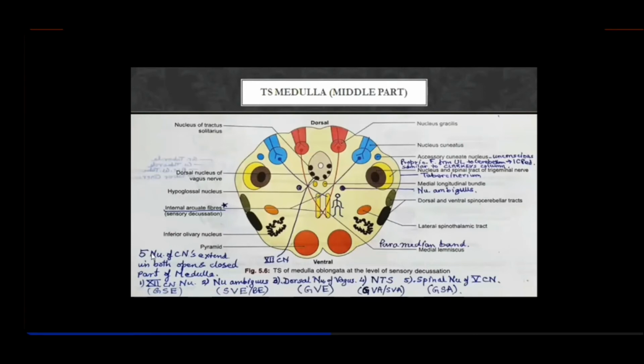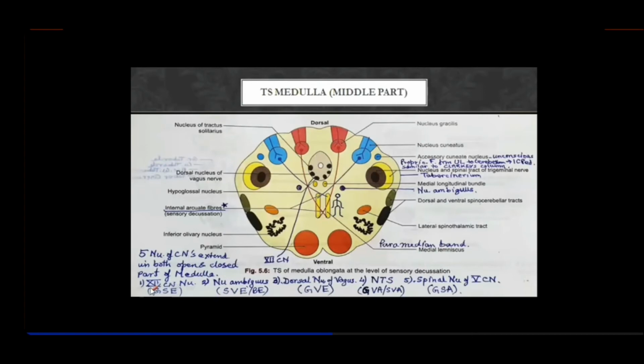If it's asked, there are five nuclei of cranial nerves that extend in both the open and closed parts of the medulla. By the way, this section is through the closed portion of the medulla, right? You can see the central canal here. You don't find a fourth ventricle on its dorsal portion, so this is the closed portion of the medulla.